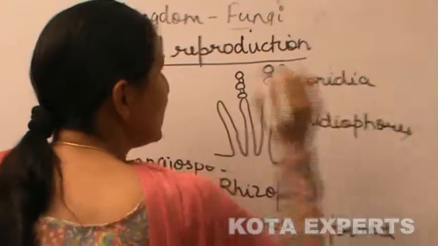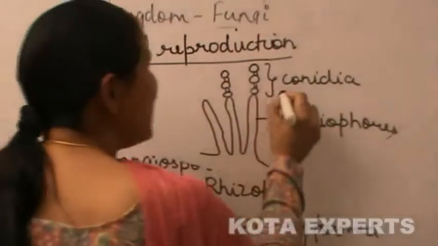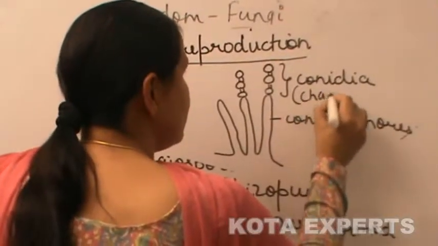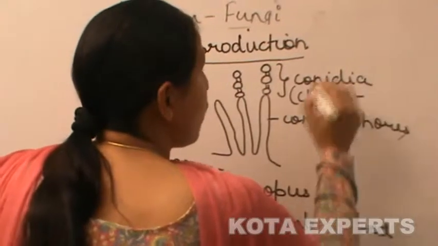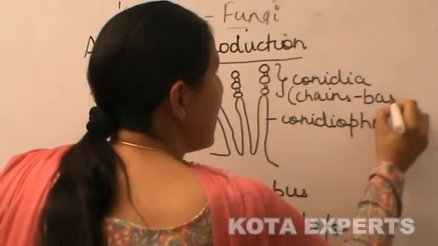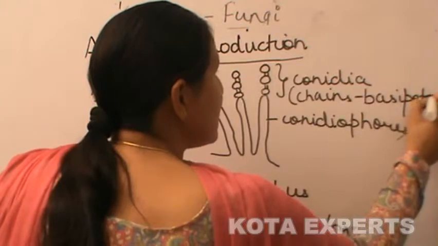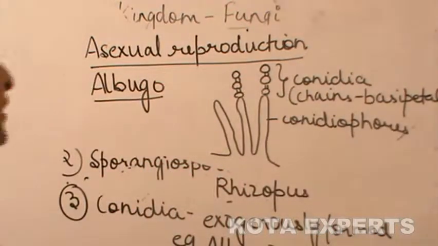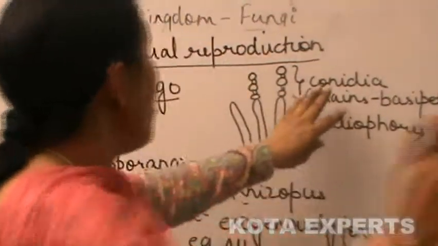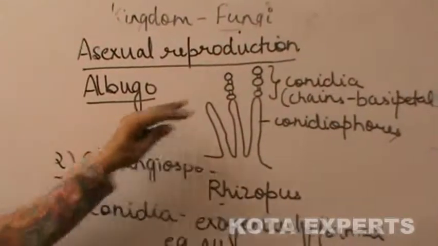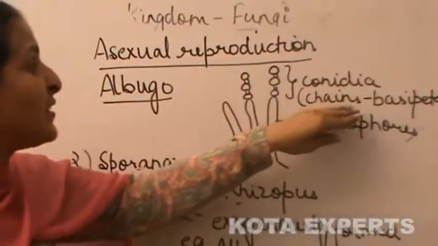These conidia are formed in chains, and the arrangement of the conidial chains is basipetal.